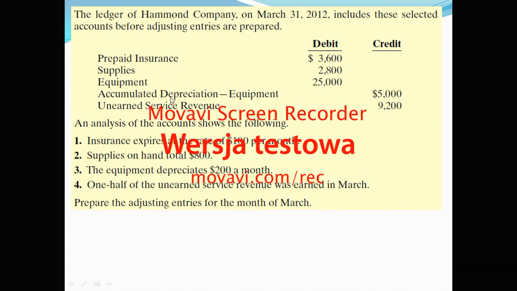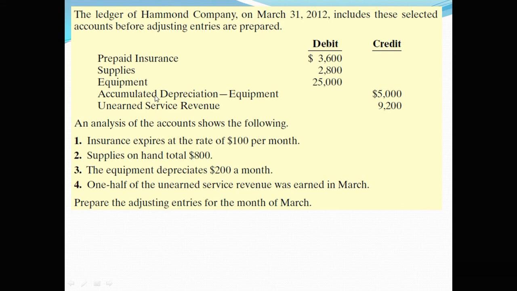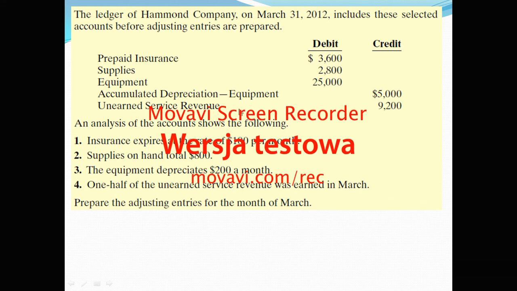Equipment, you understand it. Depreciation is the loss of value of non-current assets. Accumulated means the depreciation amount is added every year and they accumulate over time. Unearned service revenue, so you got paid in advance but you have not yet provided the service.